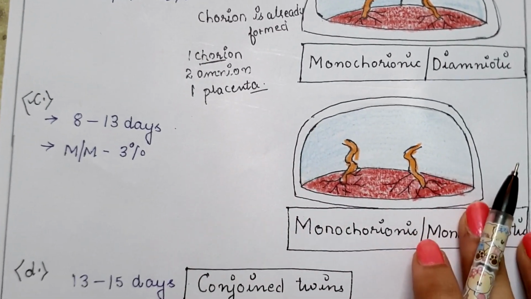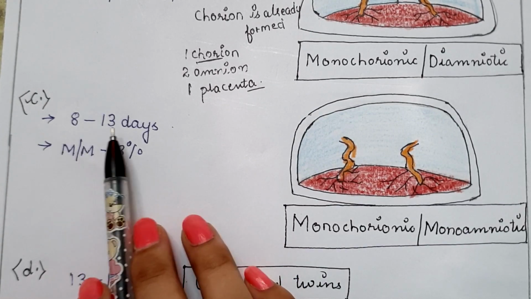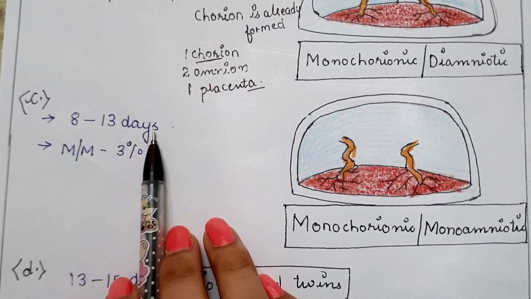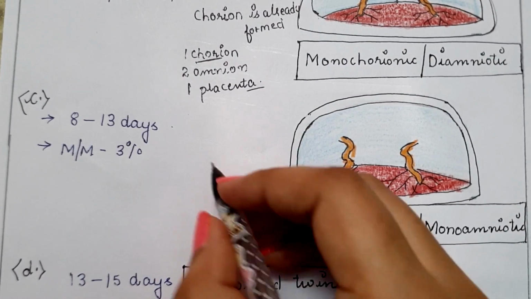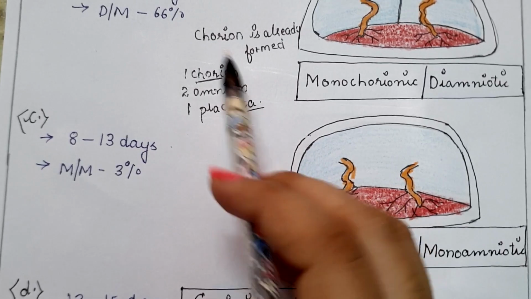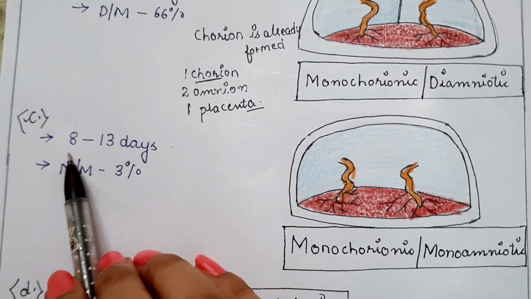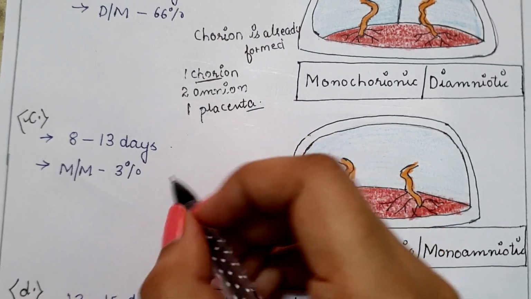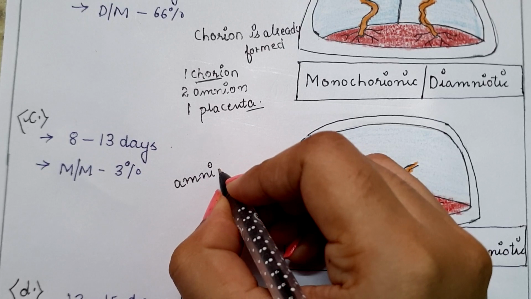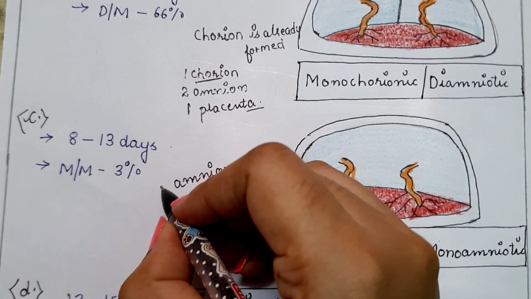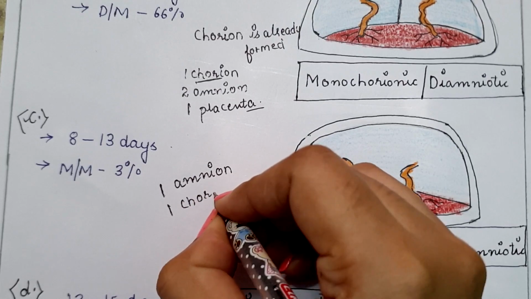Next, the third type is if this splitting takes place from the 8th to 13th day after fertilization. At this stage, the amniotic sac is already formed. The chorion is formed within 4 to 8 days, and from 8 to 13 days, with the chorion, the amnion is also formed. The amniotic cavity is also formed, which means there will be only one amnion, one chorion and one placenta.